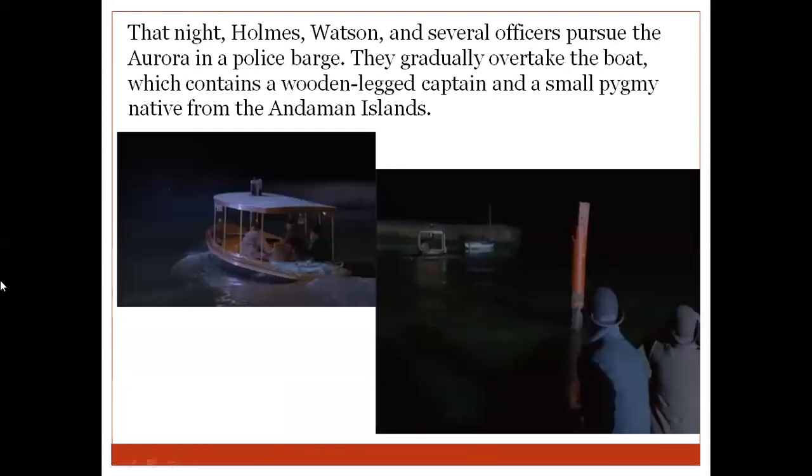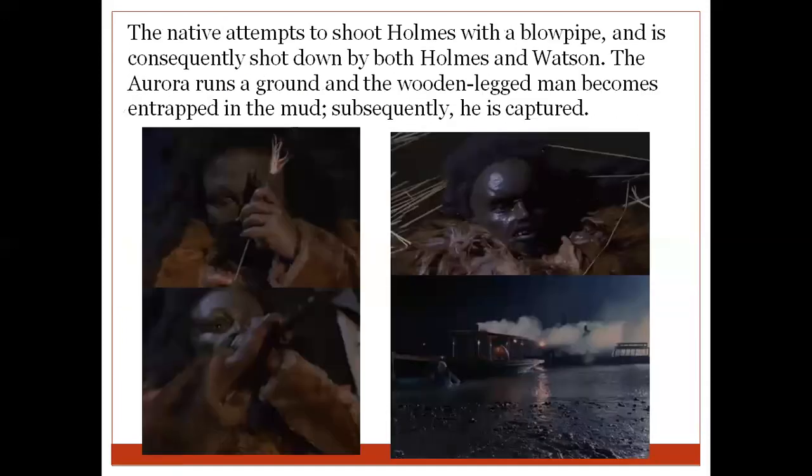As you can see here in the picture, the wooden legged man is here, then there is this captain, and there is this small person, a native pygmy. These are the native people of the Andaman Islands. His name was Tonga, and he is along with this person who had killed Bartholomew Sholto.